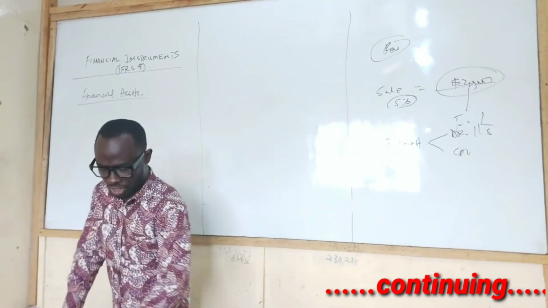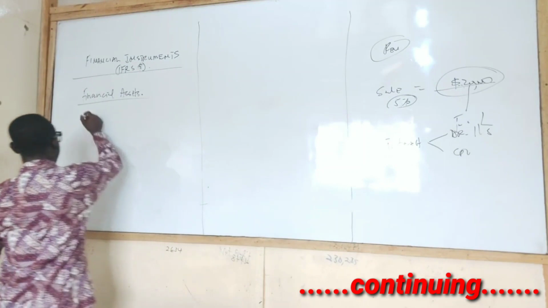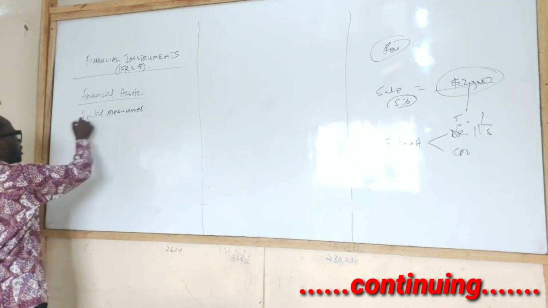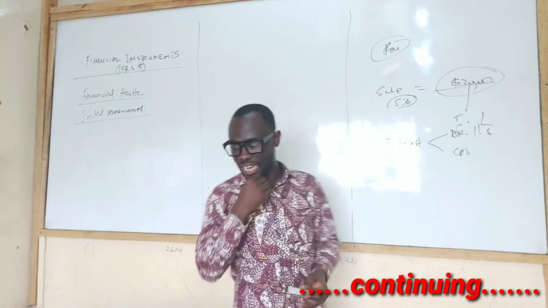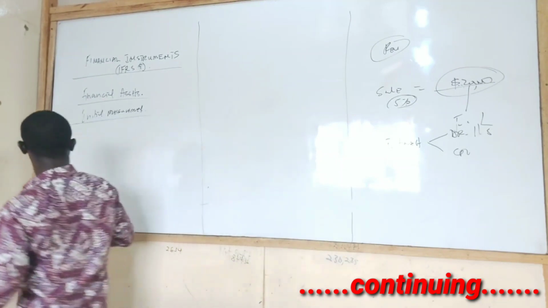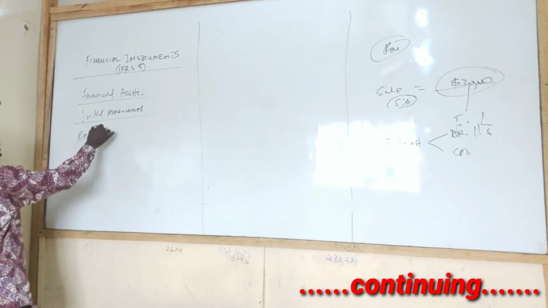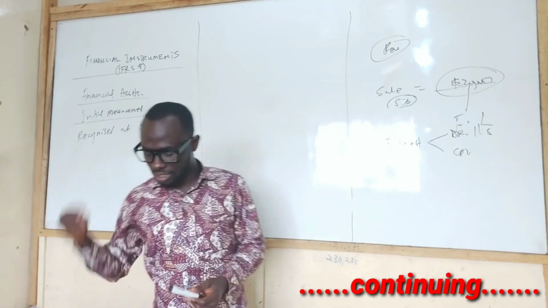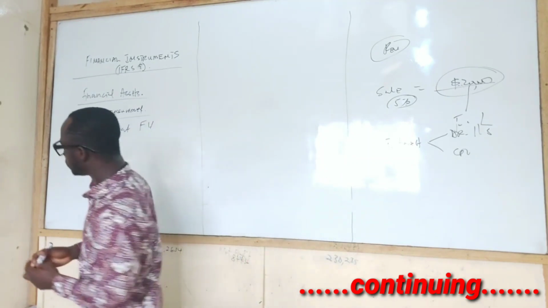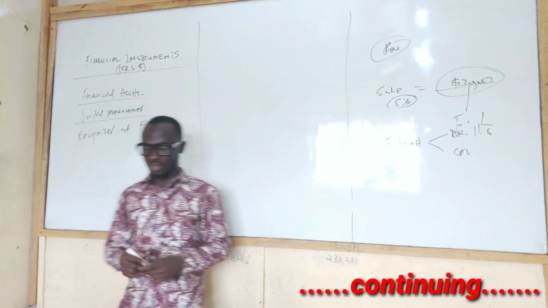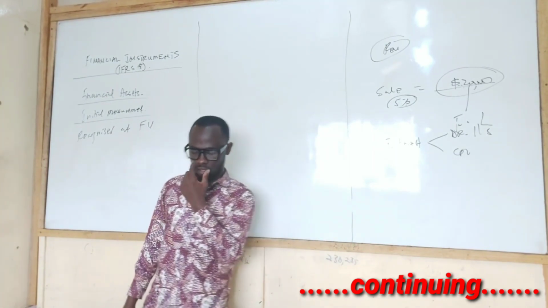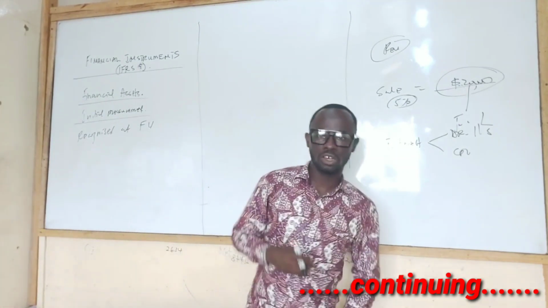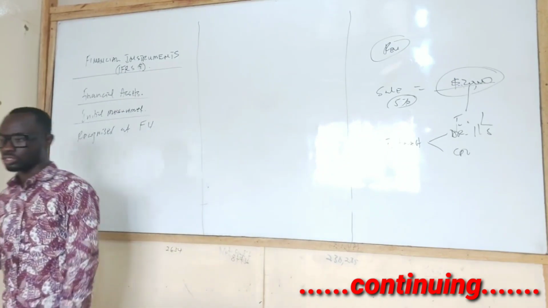Now, when it comes to financial assets, initial measurement. According to IFRS 9, financial assets are initially recognized at fair value, including transaction costs.